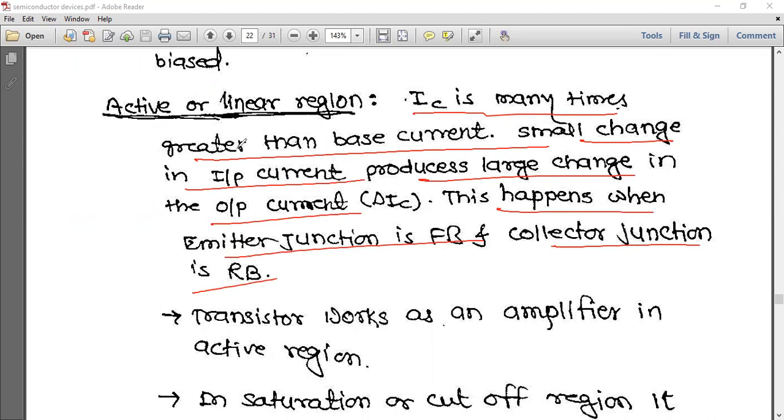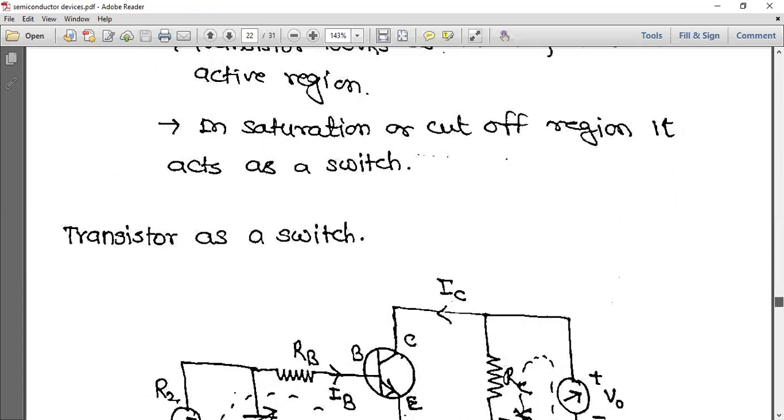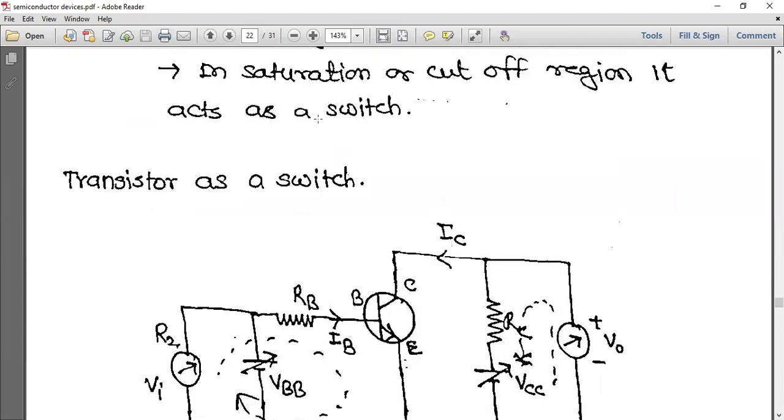So see how this transistor works in different regions, just because of forward and reverse bias conditions. The transistor works as an amplifier in the active region only. Yesterday I told how this transistor works in three regions. In saturation or cutoff region, it works as a switch.